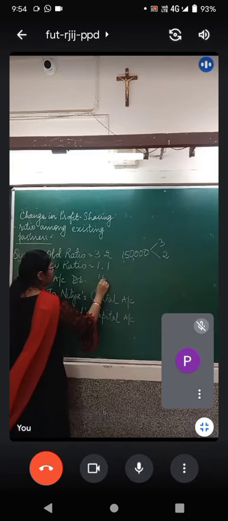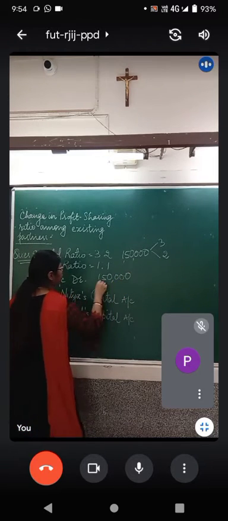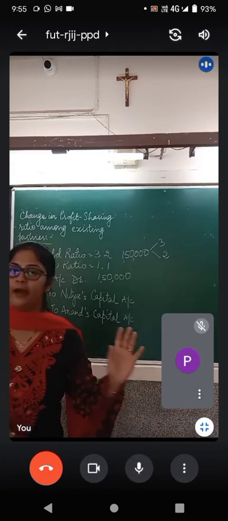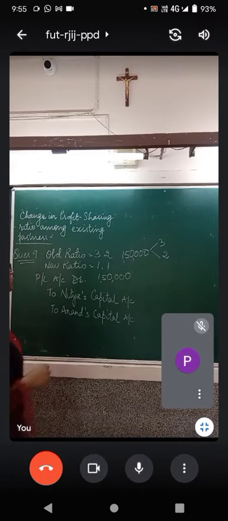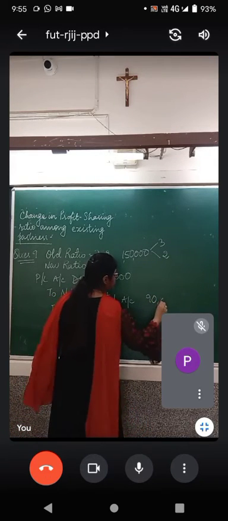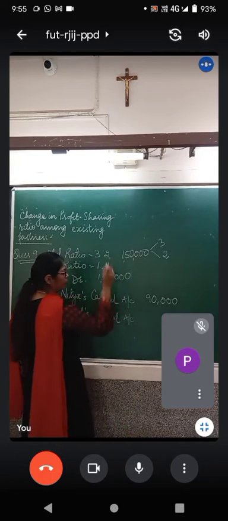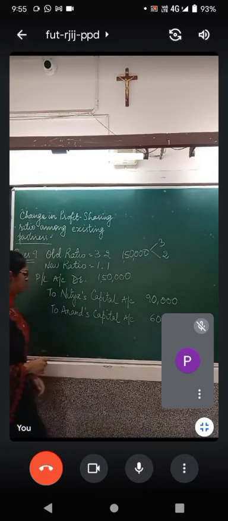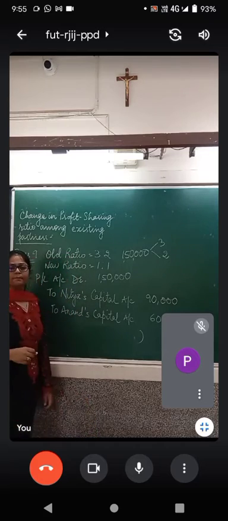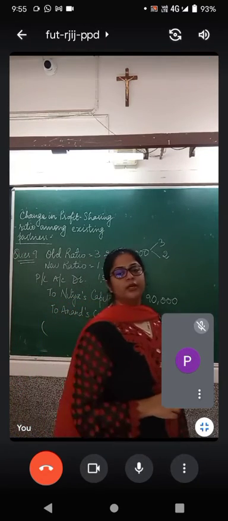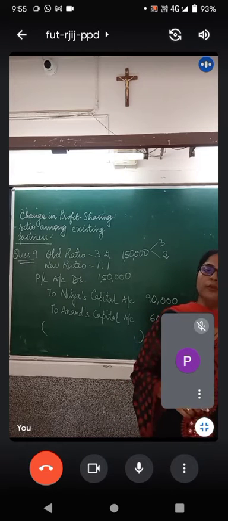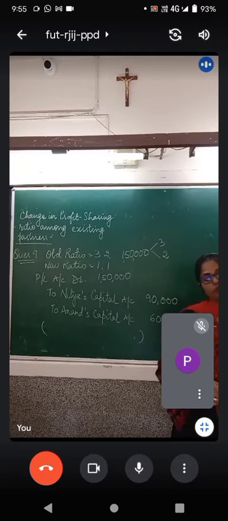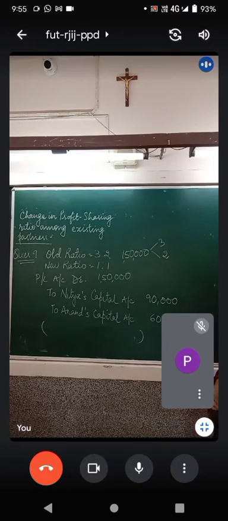So PL account debit by 1,50,000 rupees and Nitya's account will be credited with 3/5 and Anand's account will be credited with 2/5. So 1,50,000 into 3/5, 90,000 and with 2/5 it goes 60,000. And what will be the narration? Accumulated profit distributed to partners in their old profit sharing ratio.